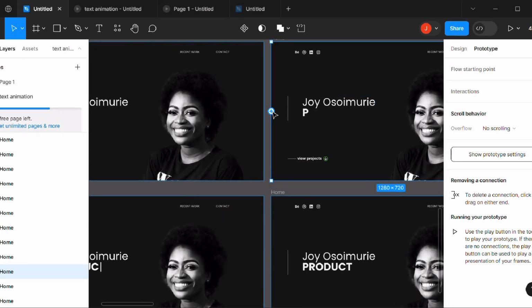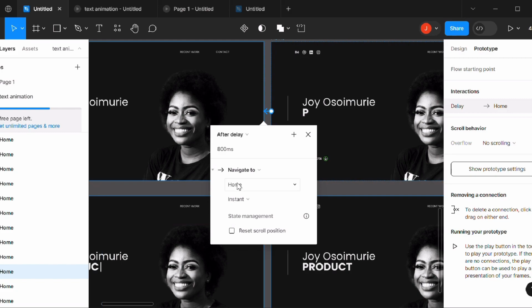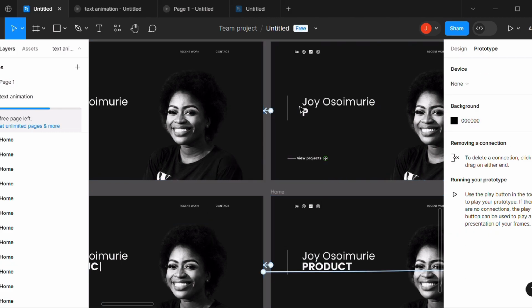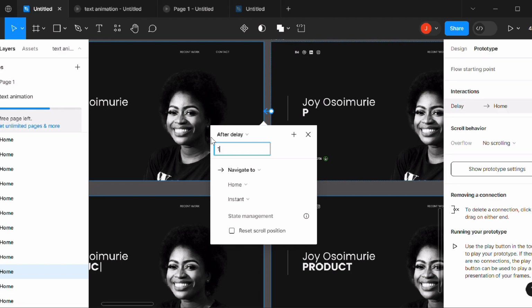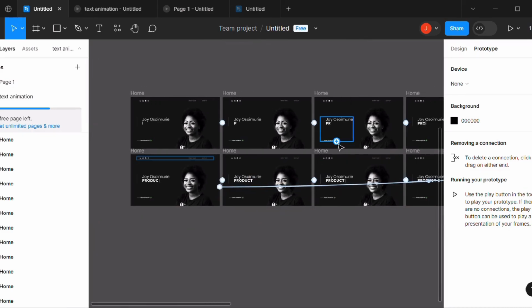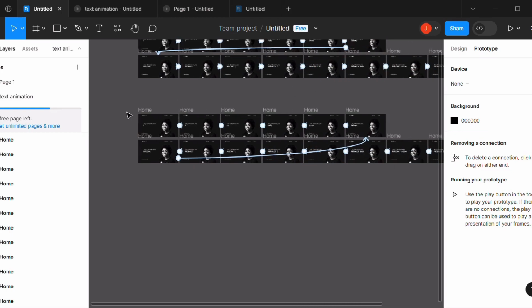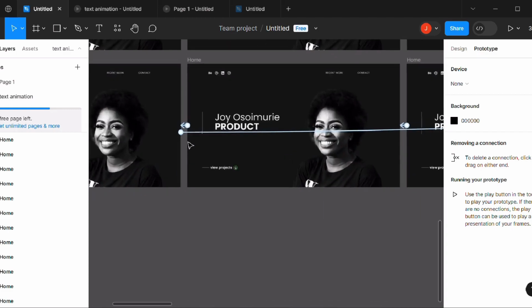To create the effect, move this to the previous frame, click on after delay, make it 100 milliseconds rather, and then good to go. You do the same thing for all of them. The same way you moved to the next frame, in this duplicated version, you move to the previous frame. Even this is moving to the previous frame.